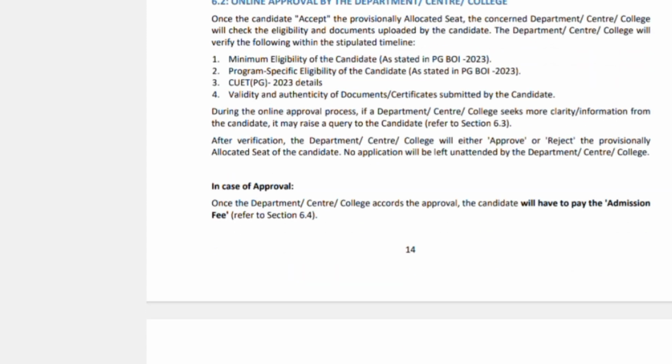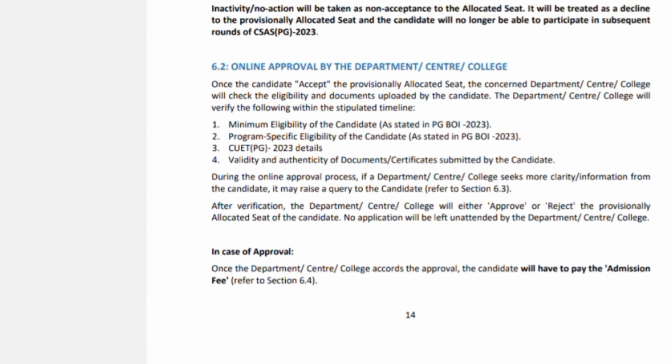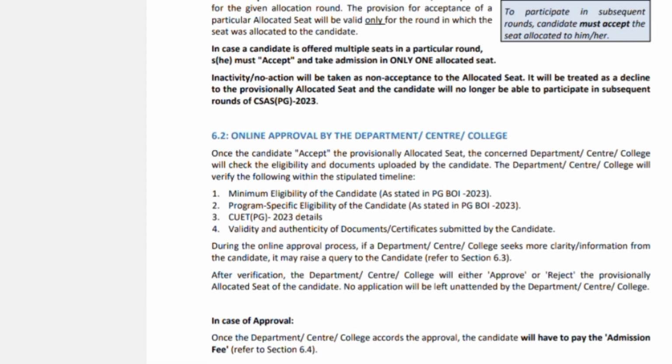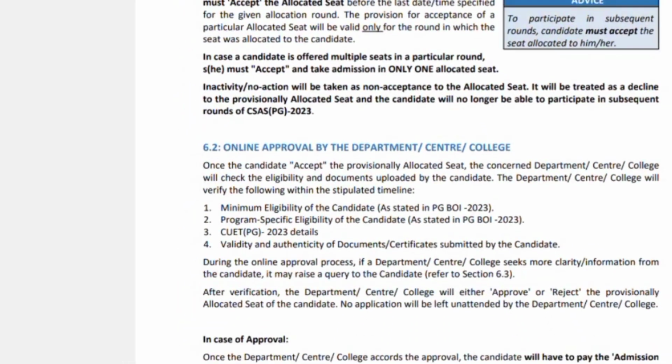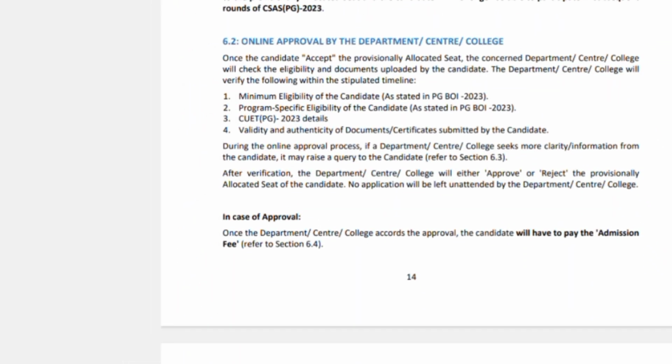So for example, once it has been confirmed that you have been allocated the seat, then you need to go back to your CSAS PG profile, and then you need to click accept the allocated seat. Once this is done, you need to wait for the approval by the particular department or center or college where you have applied, and then they will confirm if you're eligible, or they will check your CUET score details and so on.